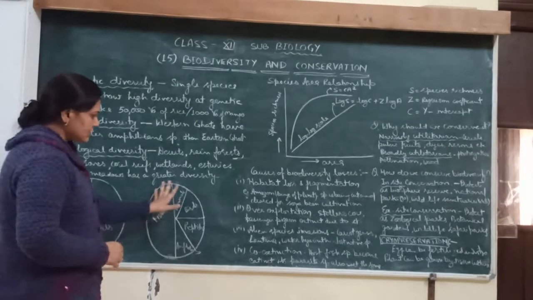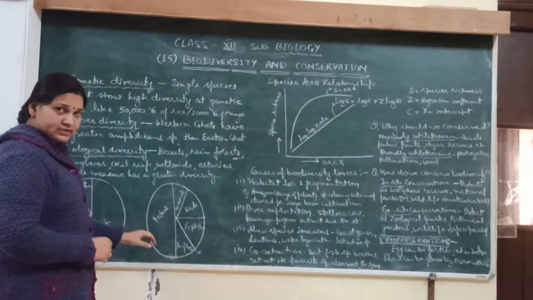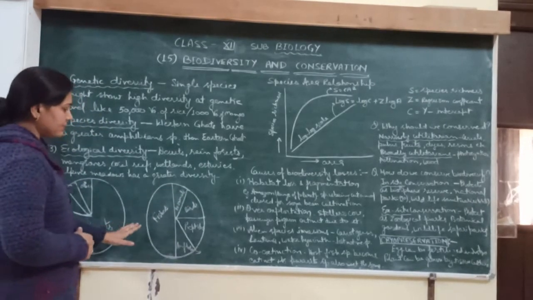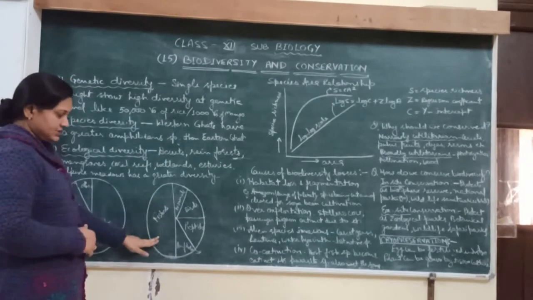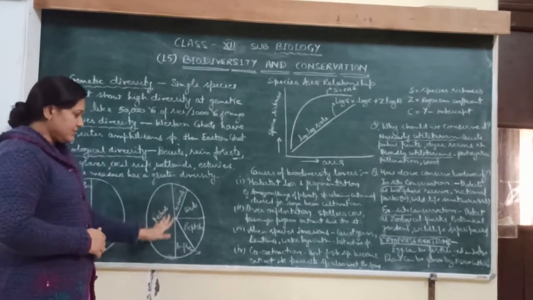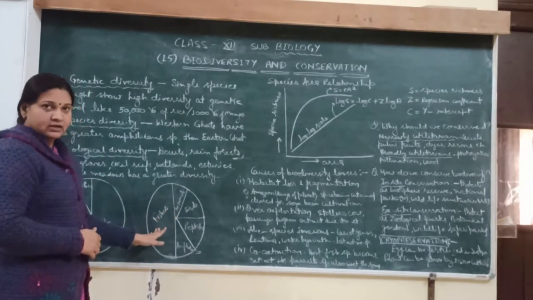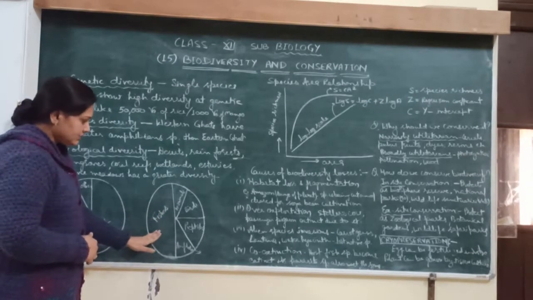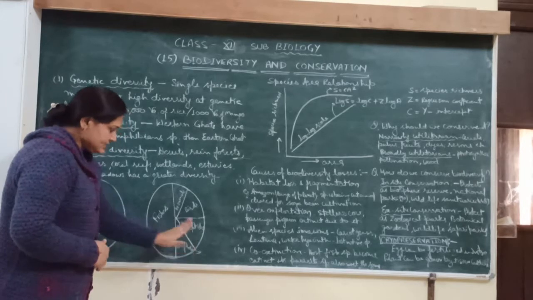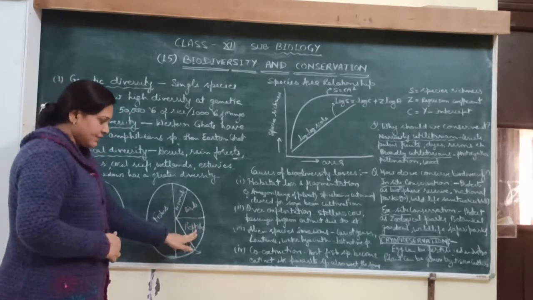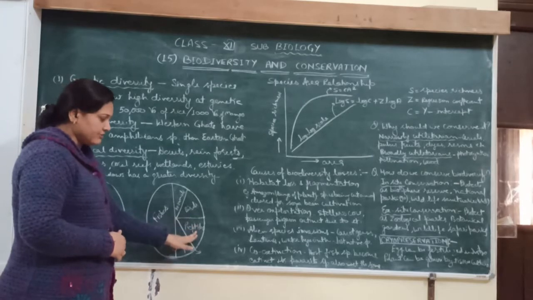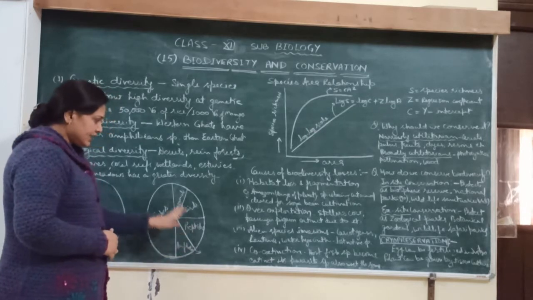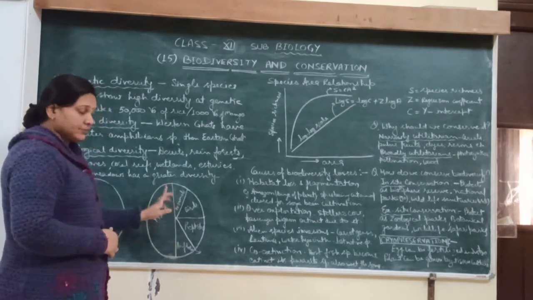Then it shows the number of vertebrates, and these are the different classes of vertebrates. So the maximum number are the fishes. About 50% of the vertebrates are fishes. There may be bony fishes, there may be cartilaginous fishes. And now the second number is reptiles and birds. Reptiles and birds both belong to different classes. Reptiles have different characters and birds have different characters. Then the next number is amphibians and mammals.